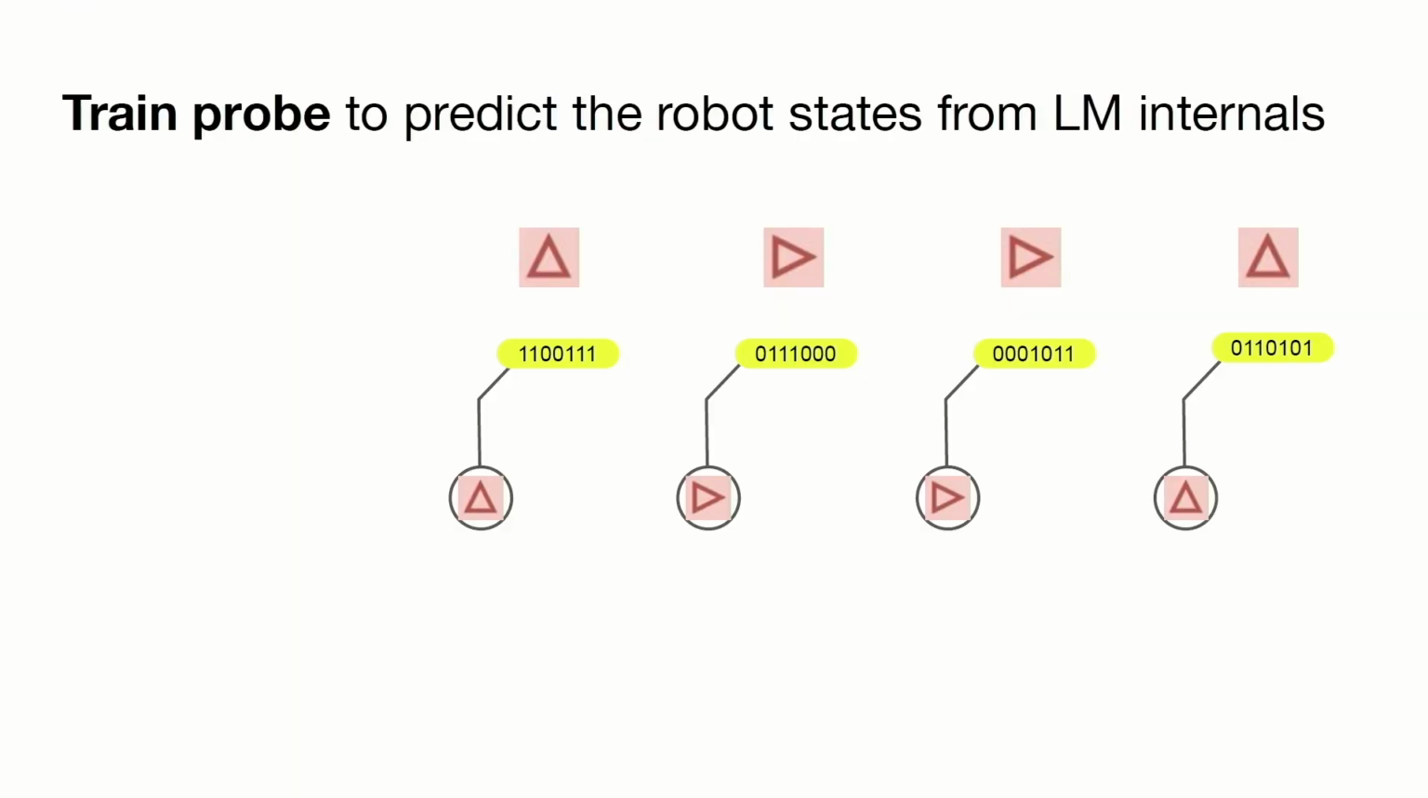And so the way we're going to do this is we're just going to train, the probe is just a classifier, right? So we give it the internal state of the language model as the input. Again, it's just a giant vector. And we're going to train it to predict what direction the robot is facing. And again, if the language model knows what direction the robot's actually facing, then this probe should be highly accurate.